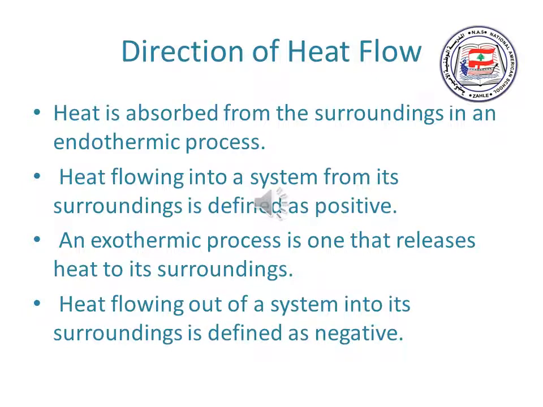Direction of heat flow. Heat is absorbed from the surroundings in an endothermic process. So in an endothermic process, the system gains heat as the surroundings lose heat. Heat flowing into a system from its surroundings is defined as positive. Q has a positive value. While an exothermic process is one that releases heat to its surroundings. So the system loses heat as the surroundings gain heat. Heat flowing out of the system into its surroundings is defined as negative. So Q has a negative value.